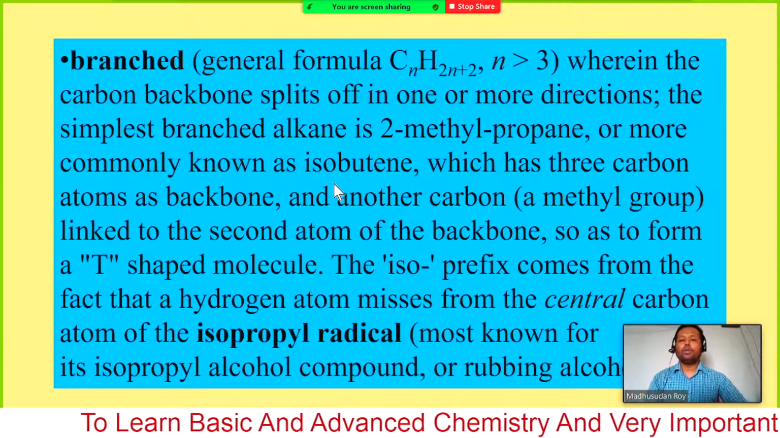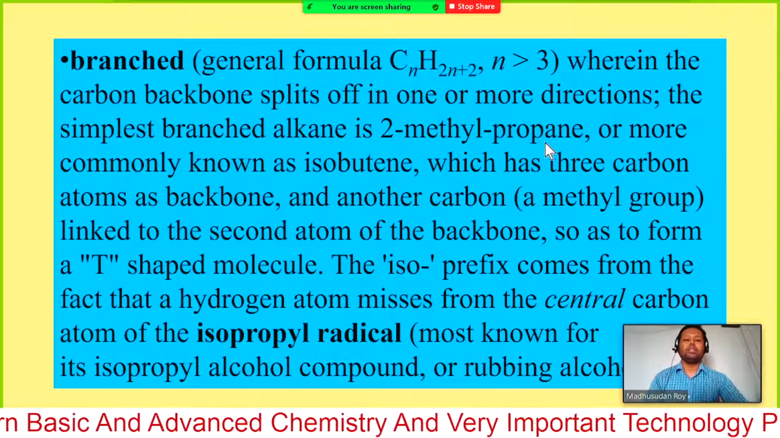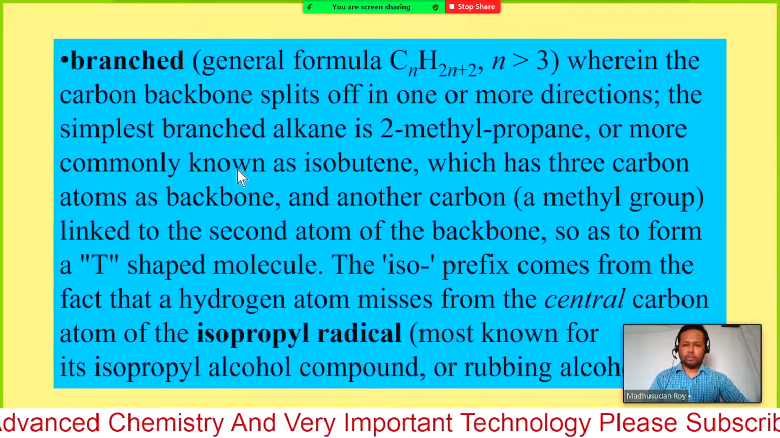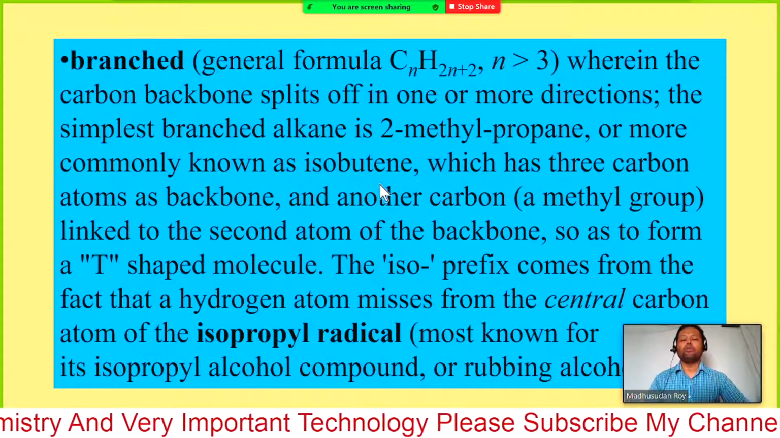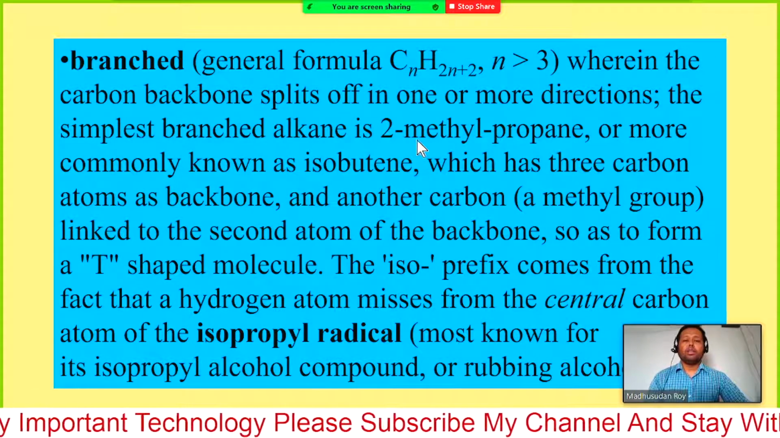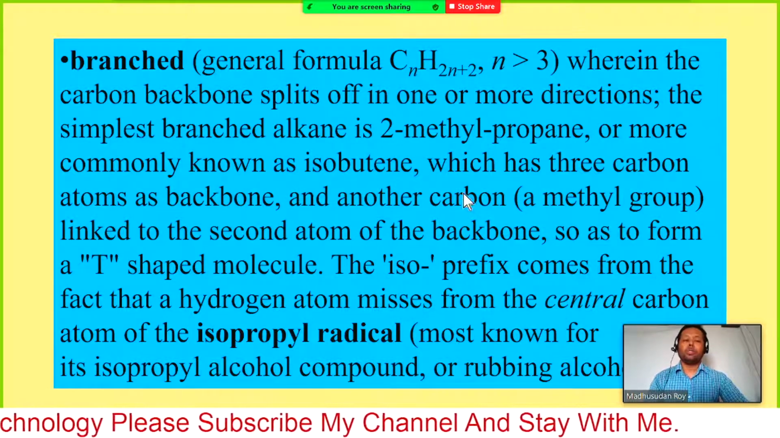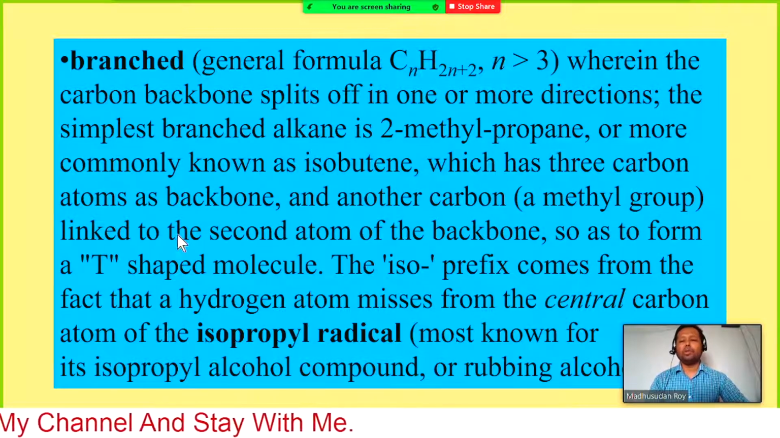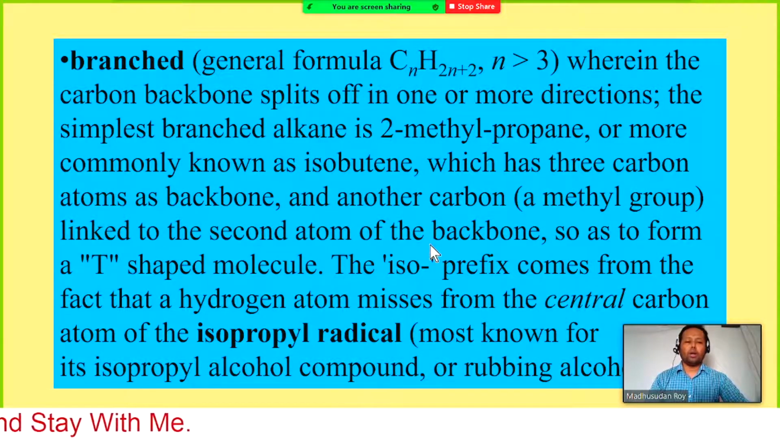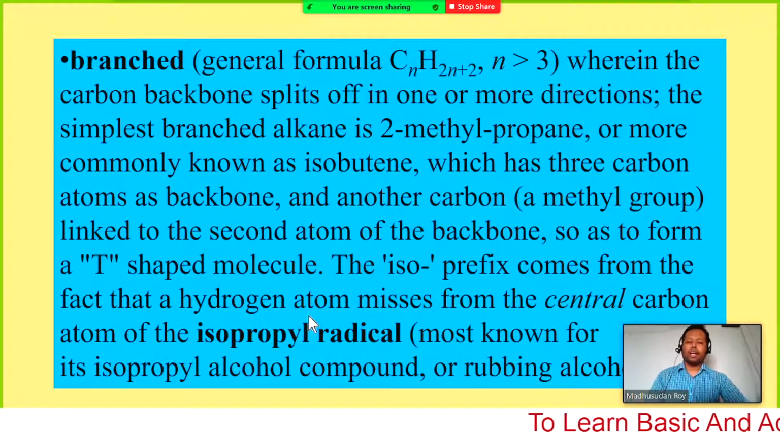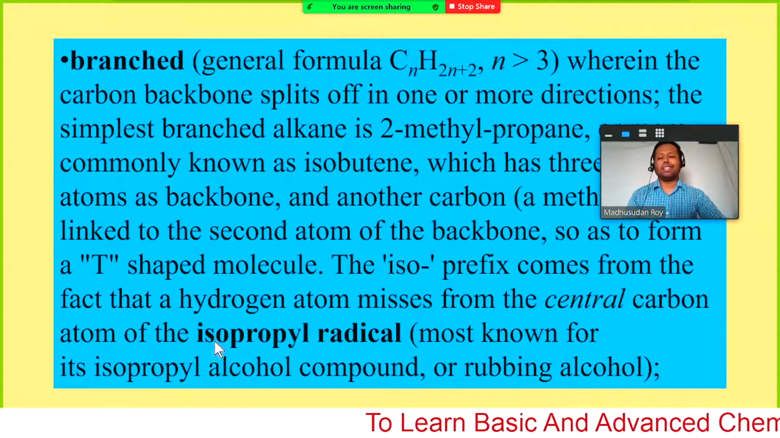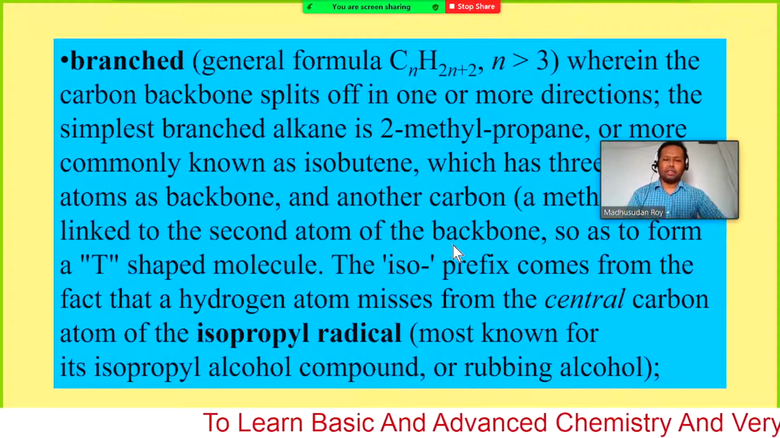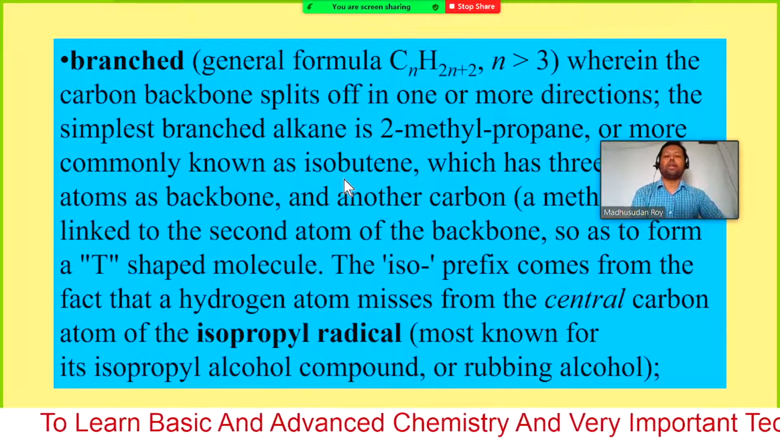Therefore it is more commonly known as isobutane. 2-methyl propane has another common name, isobutane. Already we have shown it during the naming. 2-methyl propane, known as isobutane, has 3 carbon atoms as backbone and another carbon, a methyl group, linked to the second atom of the backbone, so as to form a T-shaped molecule. The iso prefix comes from the fact that a hydrogen atom is missing from the central carbon atom of the isopropyl radical. So that is not very important.